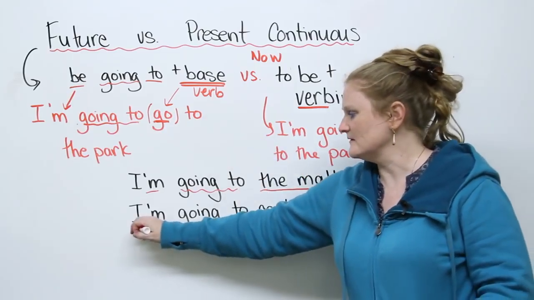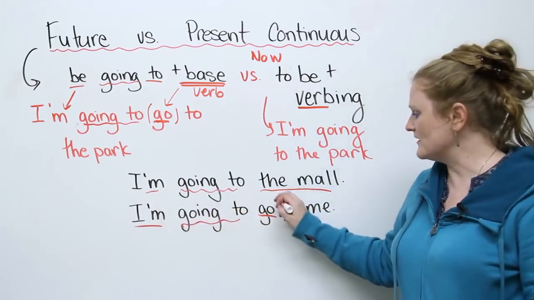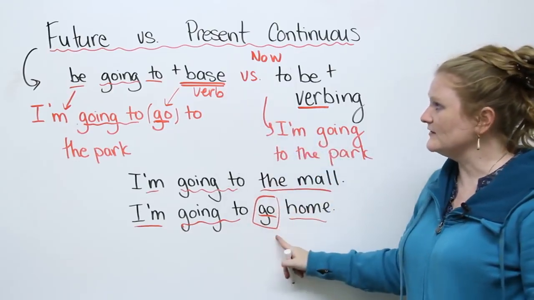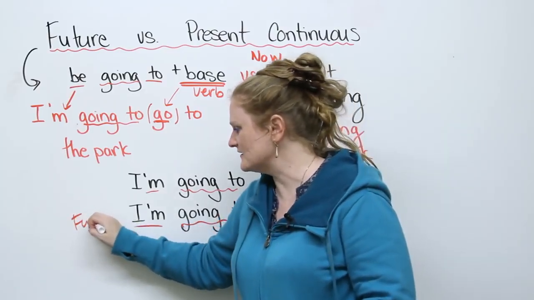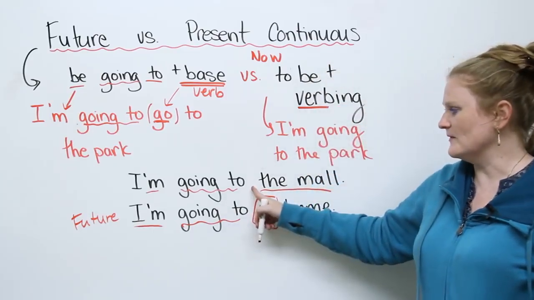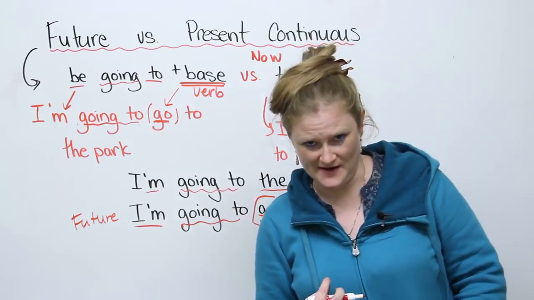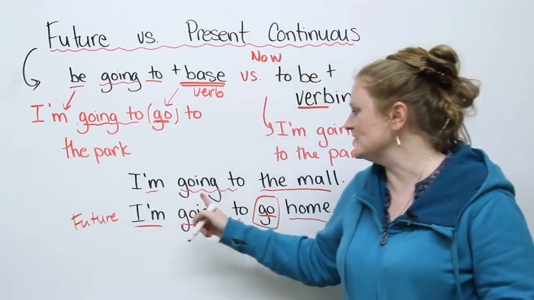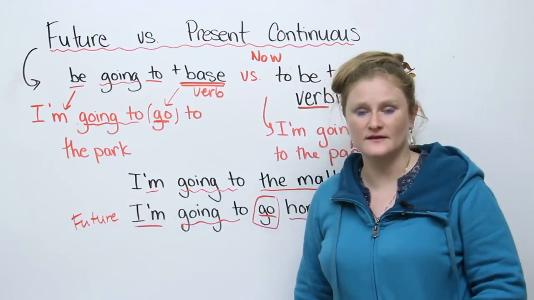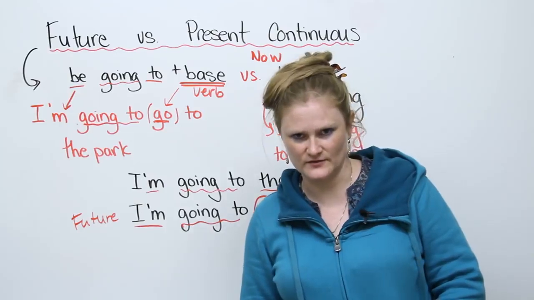In this sentence, I am going to go. Because we have the extra base verb and then the place, this sentence is actually the future tense of be going to. I'm going to the mall. I'm going to go home. What native speakers do, and I am guilty of this, hello, is we say, I'm going home. But we mean, in the future we're going home. I can say, I'm going to the mall in 5 hours.